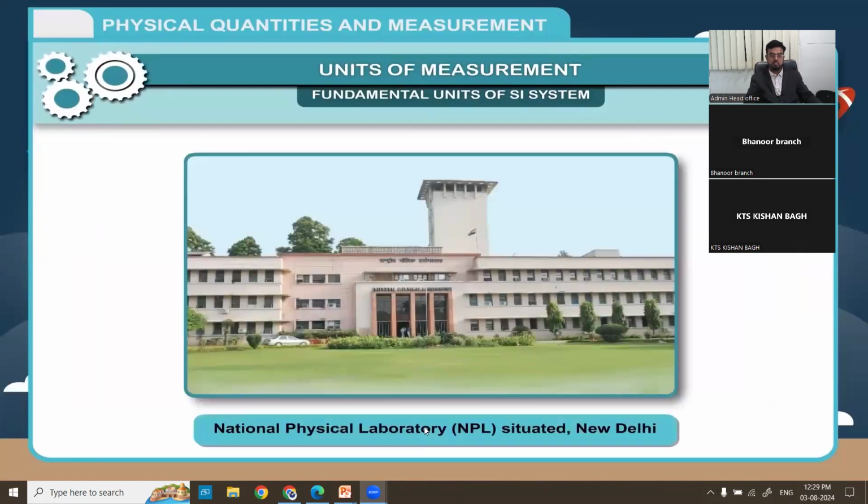In our country, the National Physical Laboratory, NPL, situated in New Delhi is authorized to maintain the national standards for all the basic units in India.